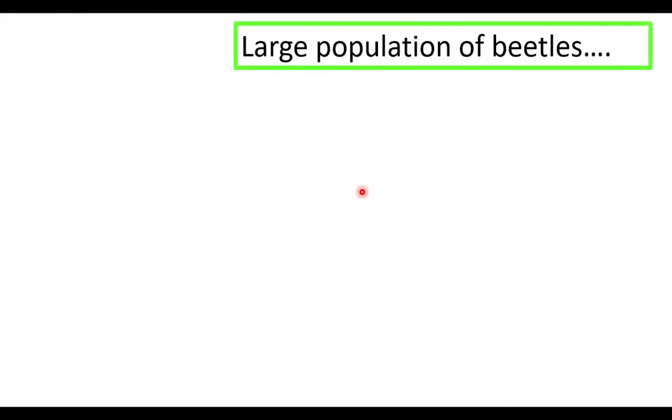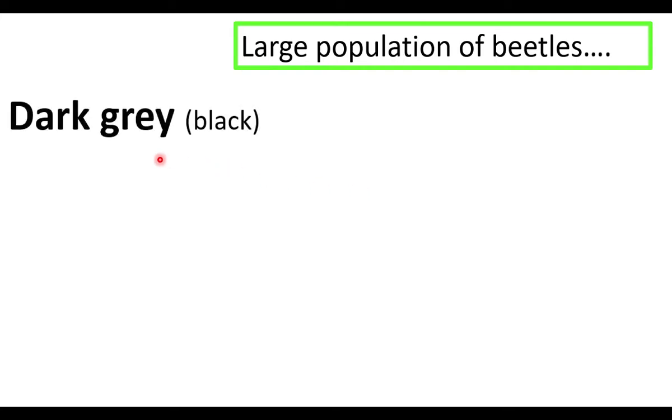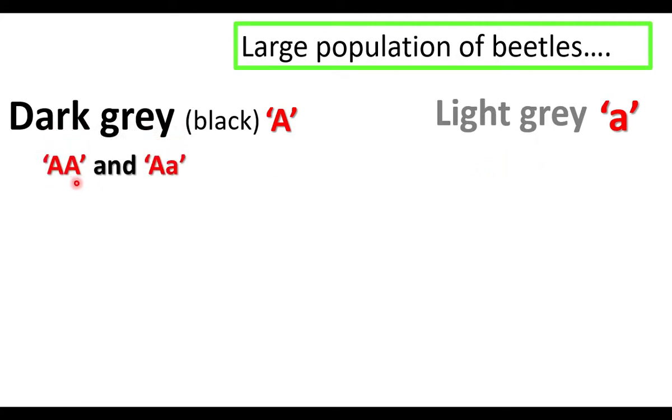Let's imagine a large population of beetles that has dark gray or black beetles and light gray beetles. The allele for dark gray is capital A, and the small a allele brings light gray phenotype. The combination of capital A capital A and capital A small a will bring the dark gray phenotype, and small a small a genotype will bring the light gray phenotype.